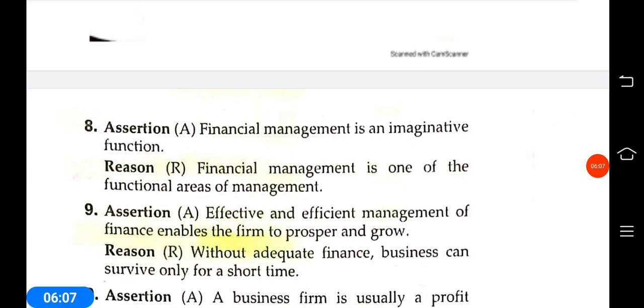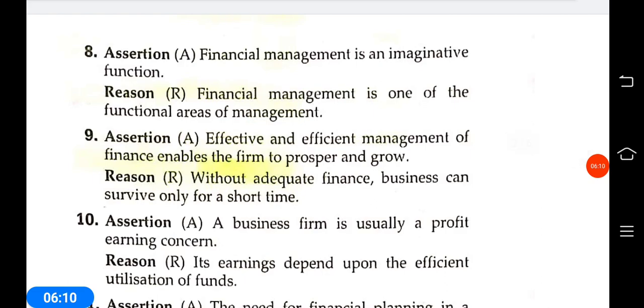Then 9. Assertion: effective and efficient management of finance enables the firm to prosper and grow. Reason: without adequate finance, business can survive only for a short time. Here, effective and efficient management of finance enables the firm to prosper and grow.